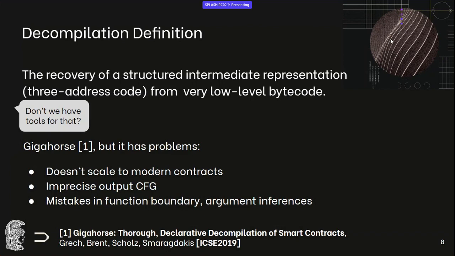Its output can often be imprecise, and it makes many mistakes when inferring function boundaries and argument and return argument numbers. So it can end up putting blocks in wrong functions.